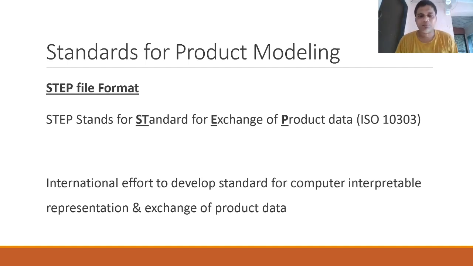So in order to help with some of these things, not all, some of these things, a file format or a standard was devised. And that file format is called the STEP file format. It is a standard for exchange of product data. In short, it is called STEP, ISO 10303. So it is an international effort to develop a standard for computer interpretable representation and exchange of product data.